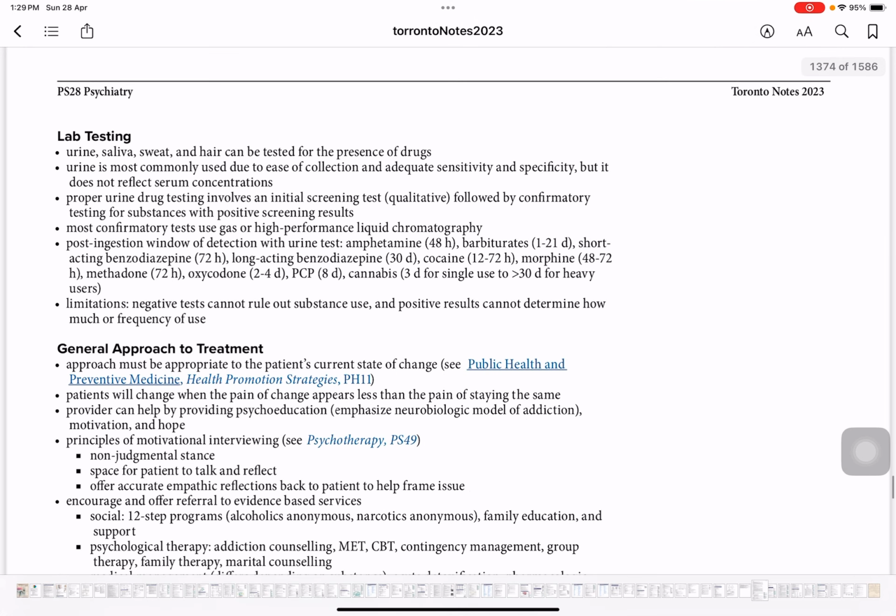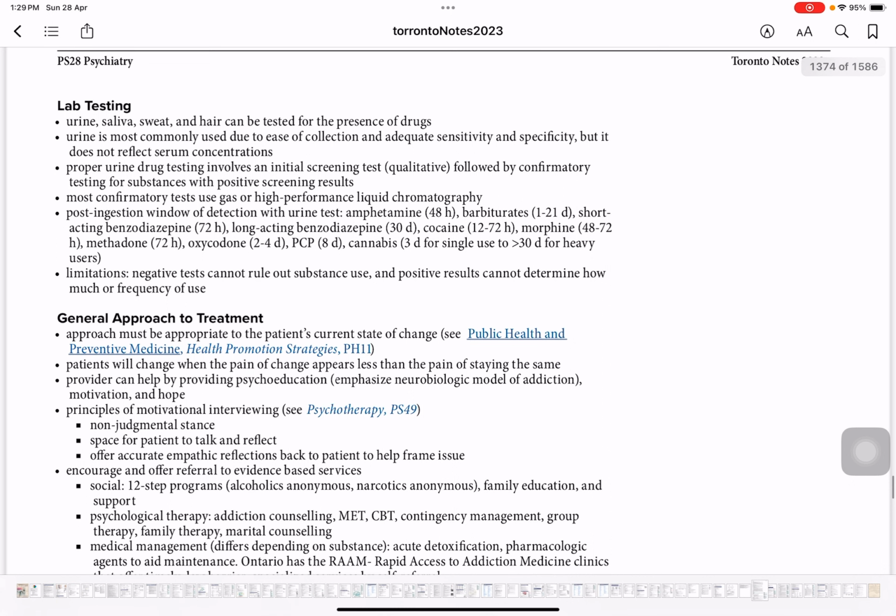Okay. Now lab testing wise, urine, saliva, sweat, hair. Four things can be tested for the presence of drug: hair, sweat, saliva, and urine. Urine is the most commonly used due to ease of collection and adequate sensitivity and specificity, but it does not reflect the serum concentration. Proper urine drug testing involves an initial qualitative screening test, followed by confirmatory testing for substance use with positive screening results.